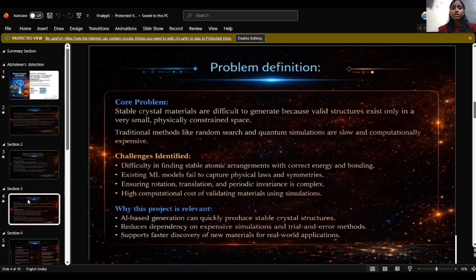Our project is basically inspired by the crystal diffusion variational autoencoder base paper, which introduced a method to combine diffusion models with graph neural networks, GNNs. This approach is revolutionary because it does not just guess structures, it uses a denoising process to gradually refine random atomic arrangements into stable, physically valid forms. We are extending this work to build an efficient system for de novo crystal generation.